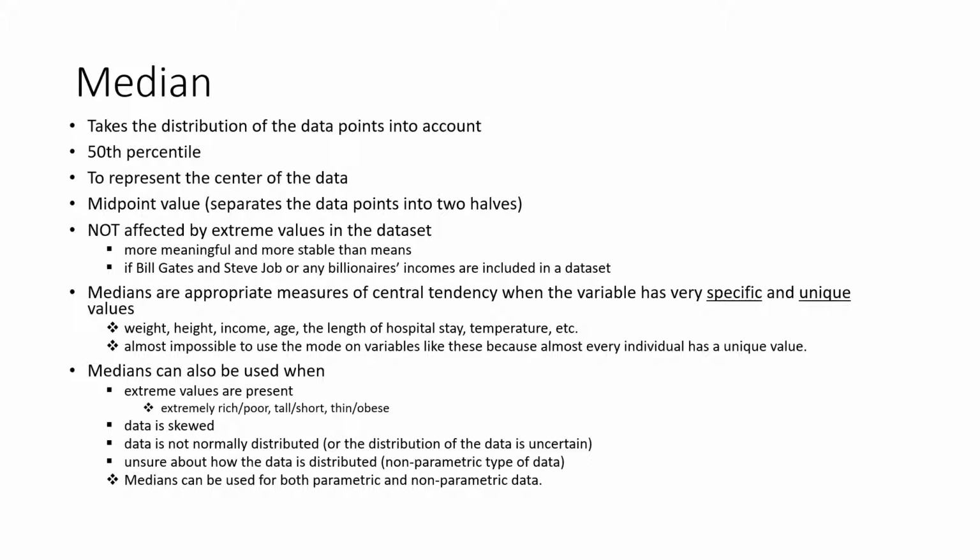Medians can also be used when the data is skewed. Medians are also appropriate when the data is not normally distributed or the distribution of the data is uncertain. Medians are also appropriate when we are unsure about how the data is distributed or when we have any non-parametric type of data. In other words, medians can be used for both parametric and non-parametric data.